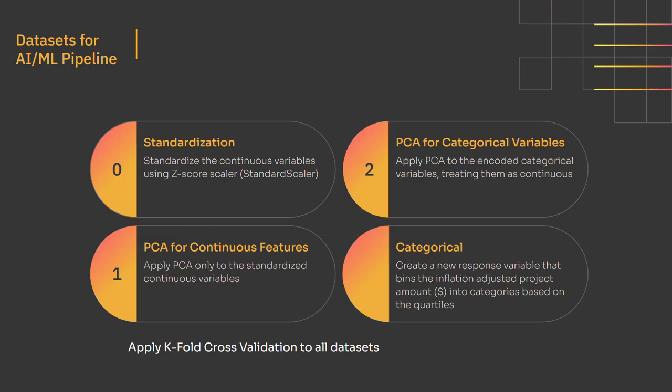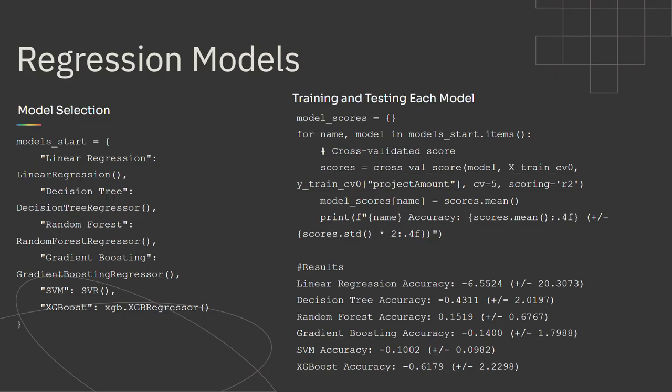We apply PCA to the encoded categorical variables, which are now integers. And then for our last one, we create a new response variable that just bins the project amount into categories based on the quartiles and apply a k-fold cross-validation. So here's our regression model analysis.